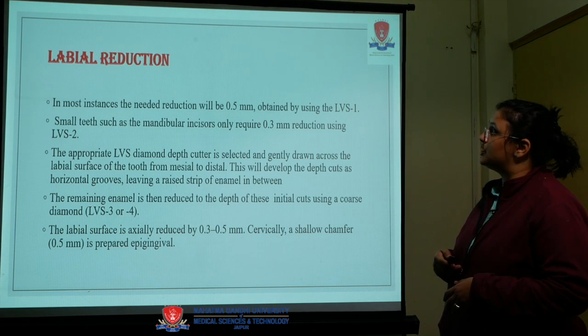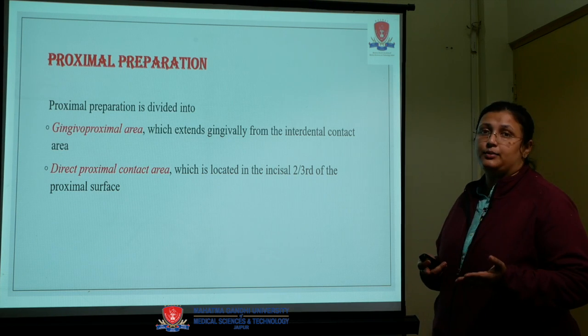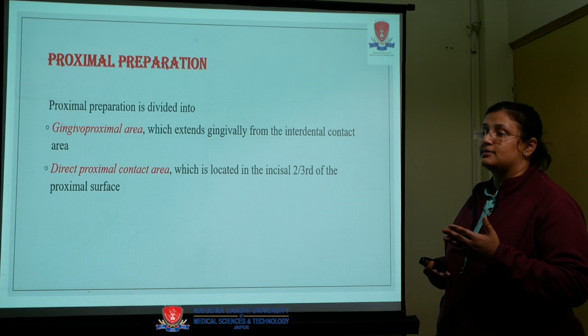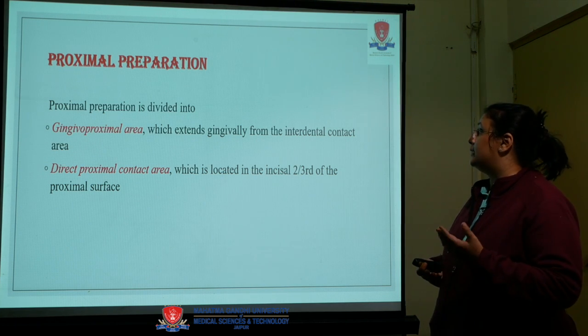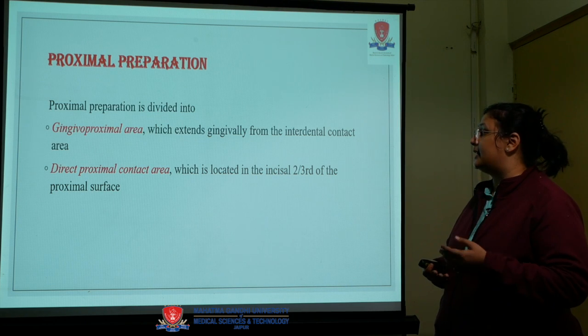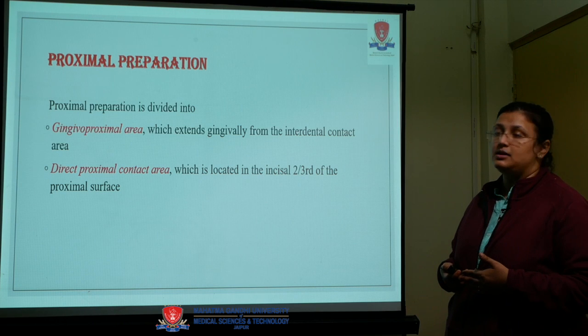epigingival, that is, equivalent to the gingiva. Proximal preparation is divided into the gingival proximal area and the direct proximal contact area. Gingival proximal extends gingivally from the interdental contact area, whereas the direct proximal contact area is located in the incisal 2/3 of the proximal surface.